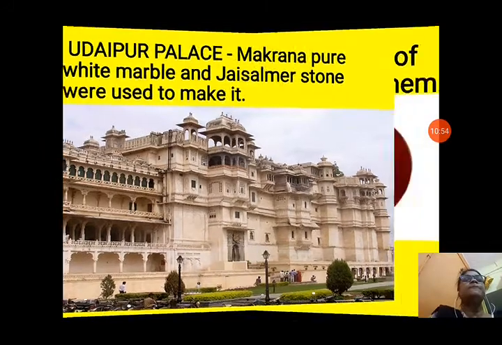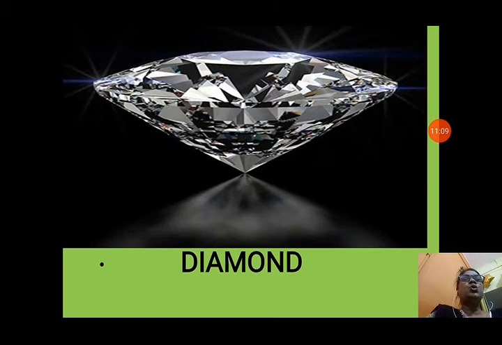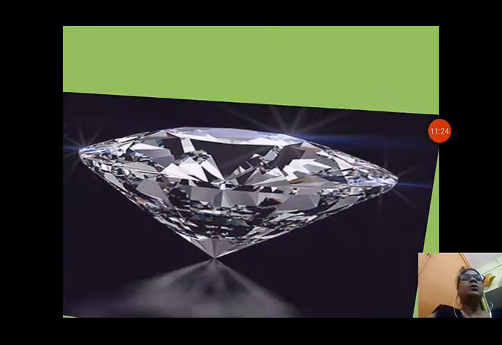Now next is question H. The question is: look at this picture of gemstones and name them. The first stone is red in color, a nice shining stone. It is ruby. You can see, it is a very nice ruby. Now next we will see this stone, diamond, that is very common. These are all gemstones used in jewelry, ruby and diamond. You can see such a nice shiny diamond. All of you have heard, I think, about diamond. It is a very shiny mineral we get from the earth.